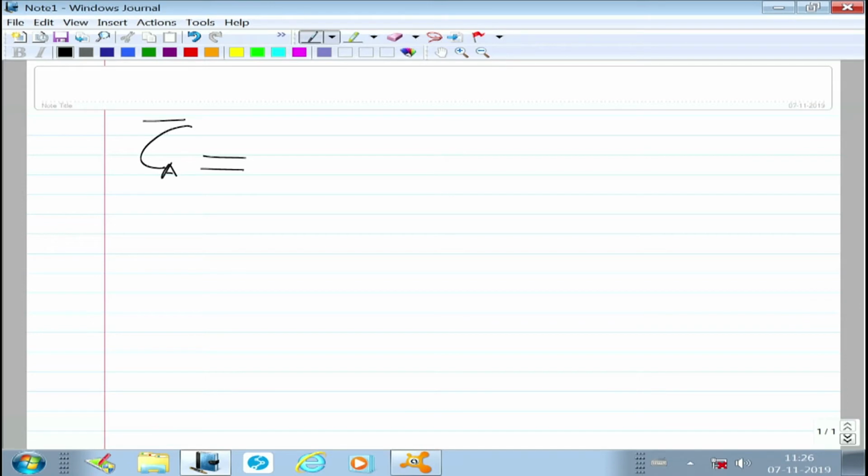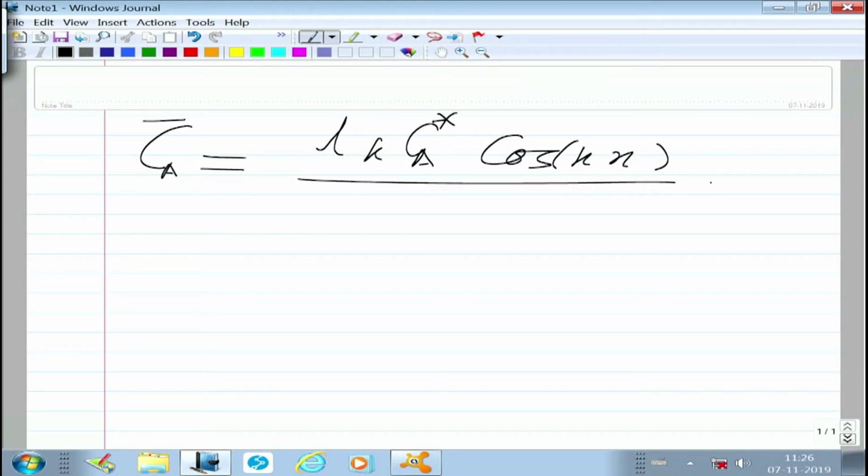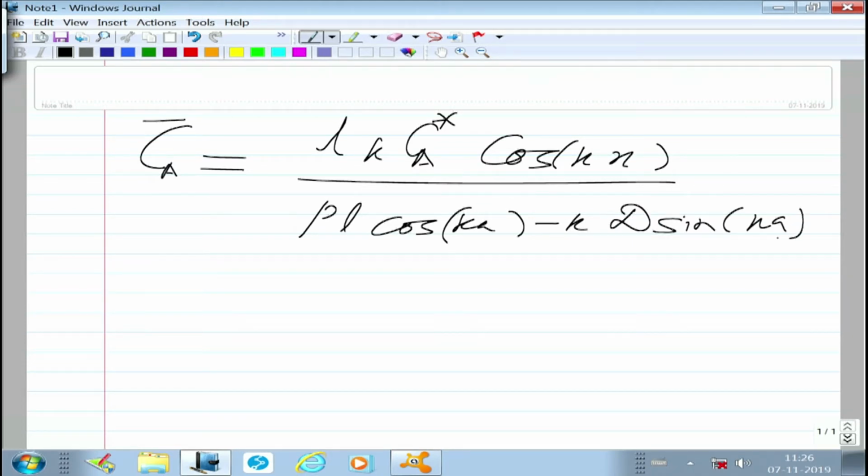Okay, that will work out to be this L K Ca star cos kx divided by P L cos Ka minus K d sin Ka. You all agree? This is what we had got last time.